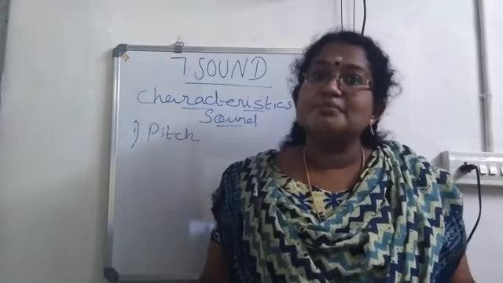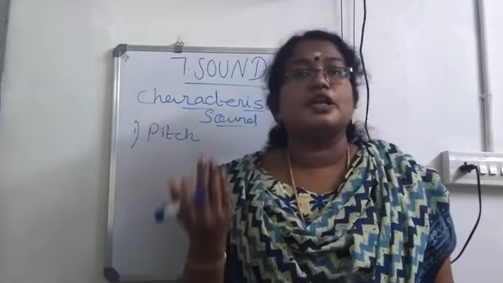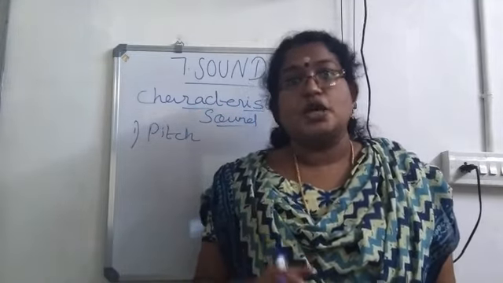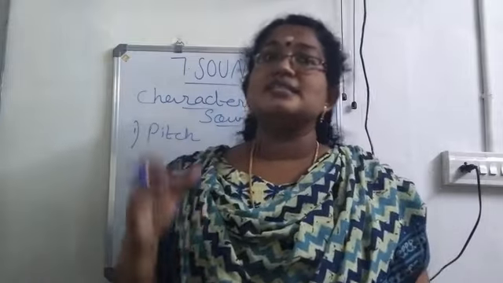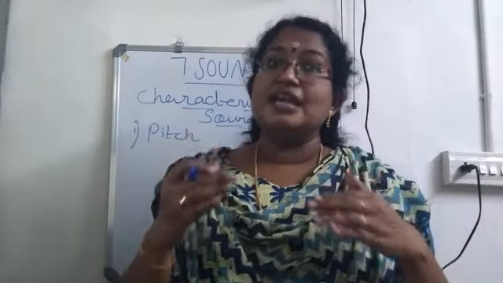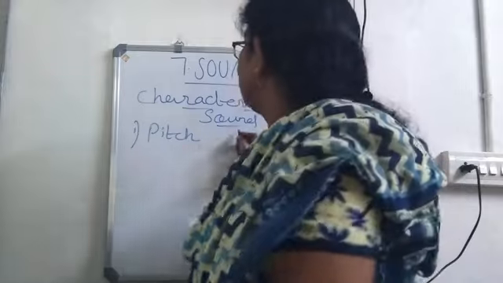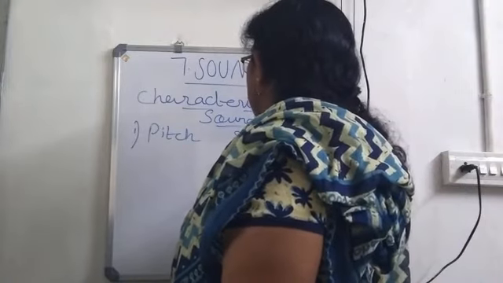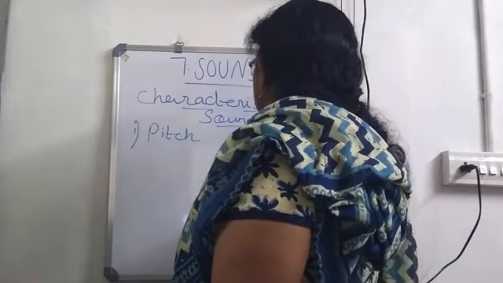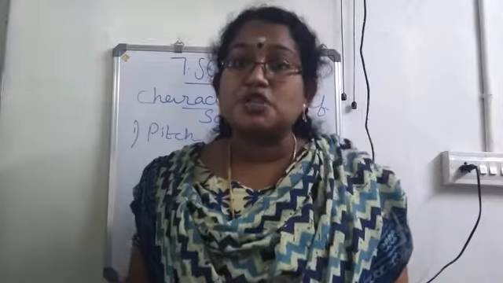And if less number of waves are produced, we will call it as low pitch. So pitch of a sound means actually it is the shrillness. Shrillness of sound is known as pitch.